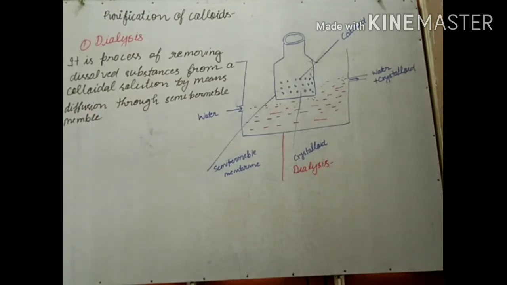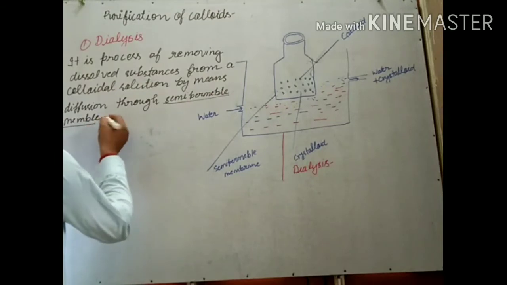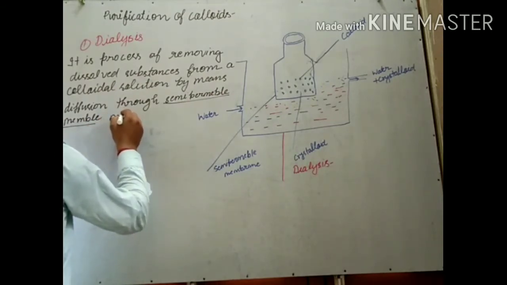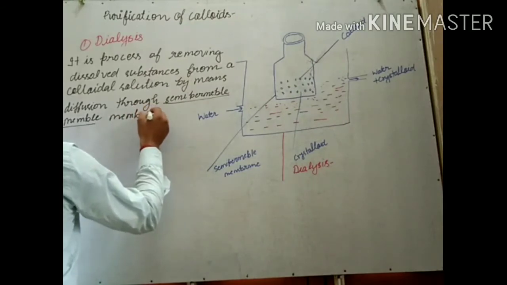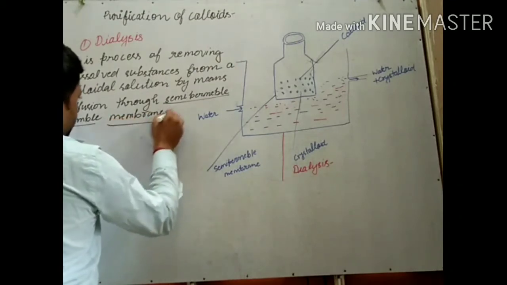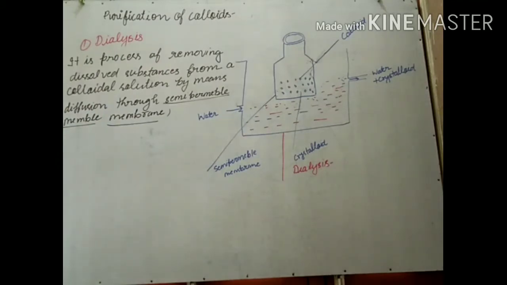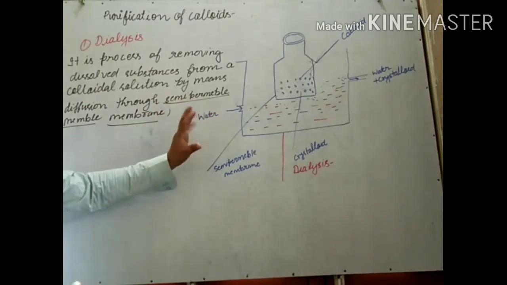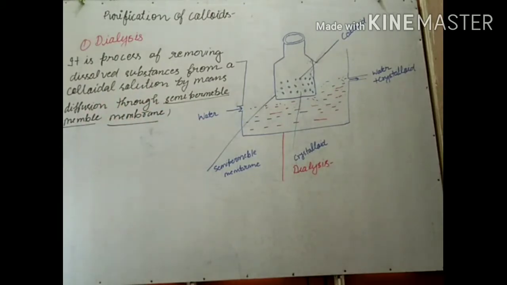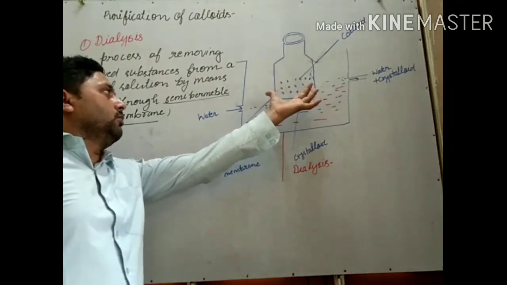Instead of the semi-permeable membrane, cellophane can be used, or animal cellulose can be used as a semi-permeable membrane. It has a special ability that it allows the smaller particles but doesn't allow the passing of colloidal particles.